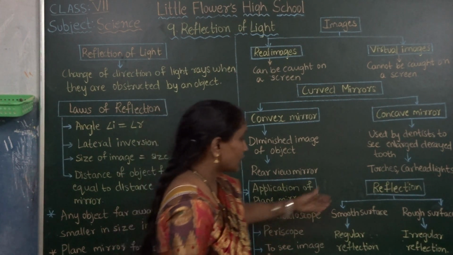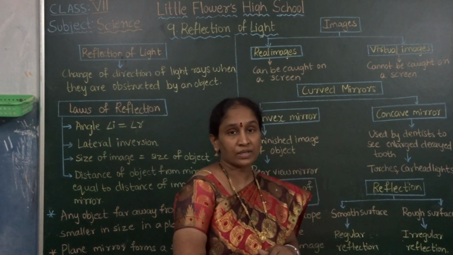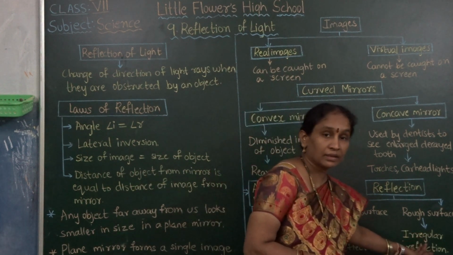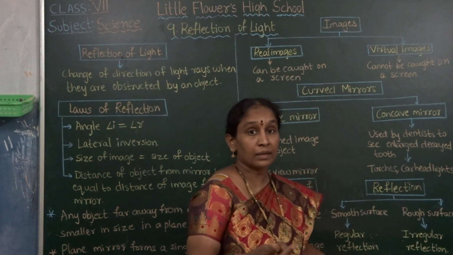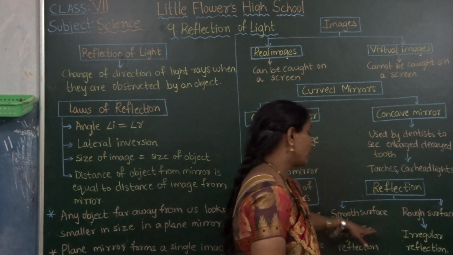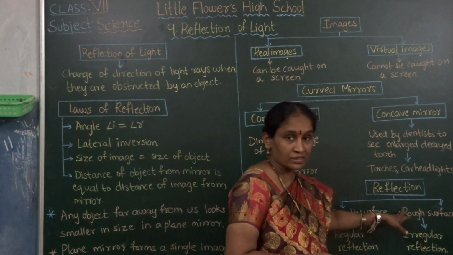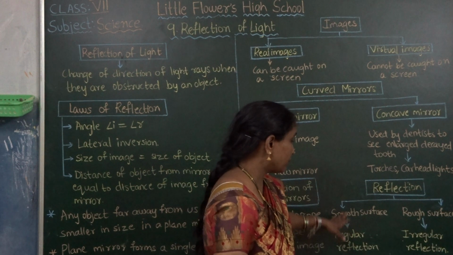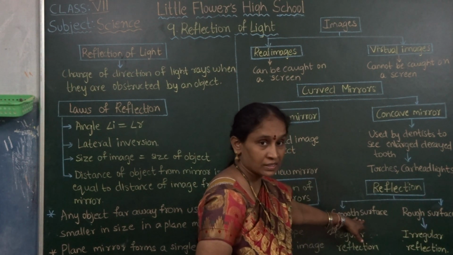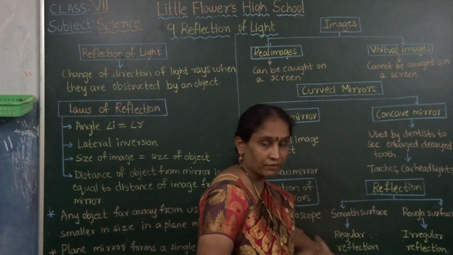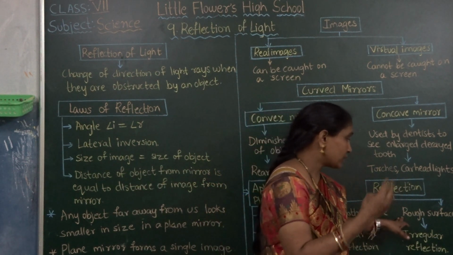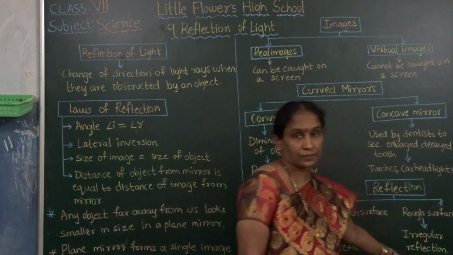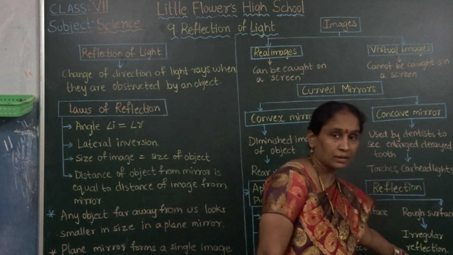Right? Next one here, depends upon the reflections. Here, regular reflections and irregular reflections. Regular and irregular reflections are based on two surfaces: one is smooth surface and one is rough surface. Okay, here reflections are two types. What are those? Regular reflection, whenever the reflection is carried on the smooth surface. Okay, regular reflection is taking place. Next here, the reflection carried on the rough surface is irregular reflection. Regular reflection and irregular reflection.